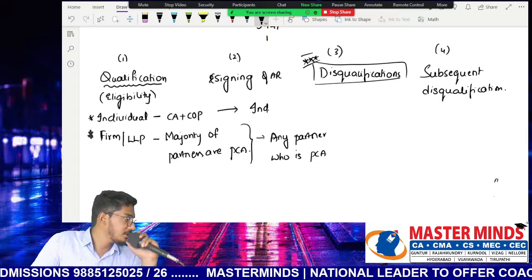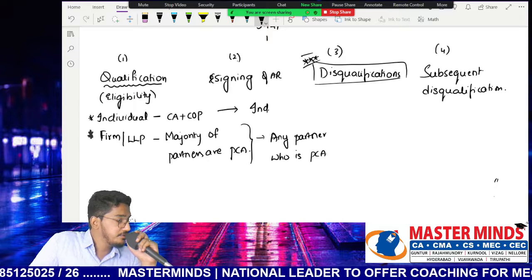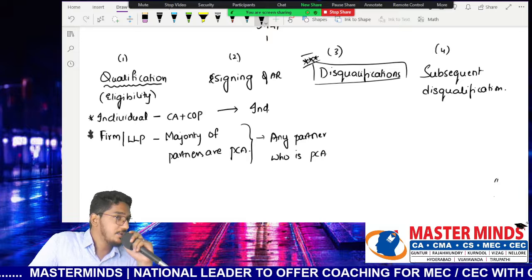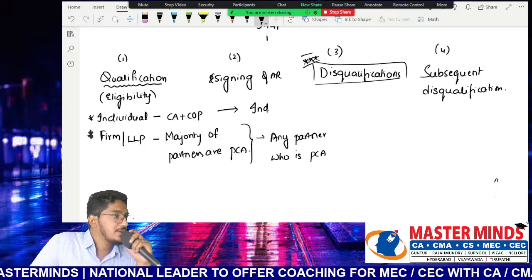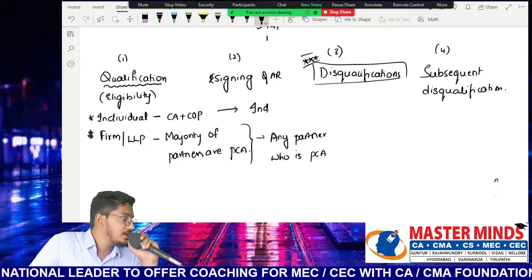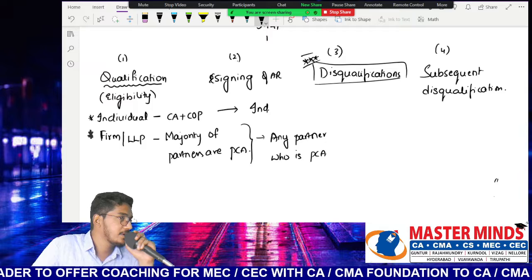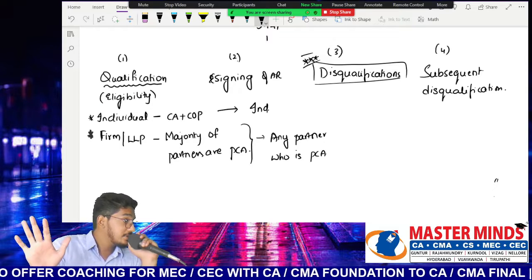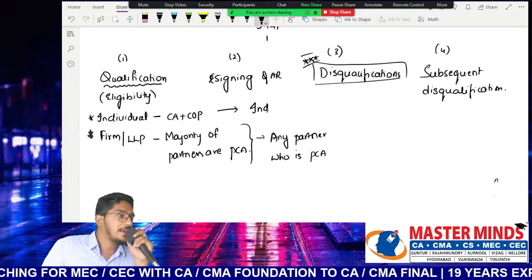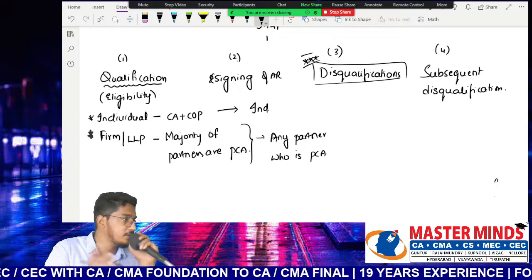Understood my question? Disqualification contains circumstances. If you come across these circumstances, you are not eligible for appointment. Should we look at them from the perspective of a person who is already a practicing chartered accountant, or for other than a practicing chartered accountant? For a person who is already a practicing chartered accountant. Why? Because if he is not a practicing chartered accountant, he does not have enough qualification under subsection 1 itself.